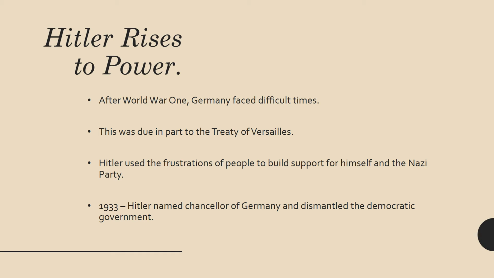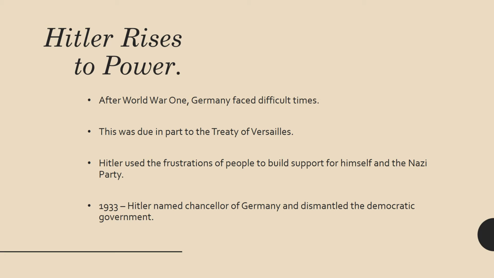How did Hitler come to power? Well, after World War I, as we know, Germany faced very difficult times. Again, unemployment, very little money. People were angry and frustrated about how they had been treated following World War I. And this was due in part to the Treaty of Versailles. Remember, the Treaty of Versailles stated that Germany was at fault for World War I, and it put a lot of harsh punishments on Germany for World War I. So many people in Germany are suffering because of this treaty.